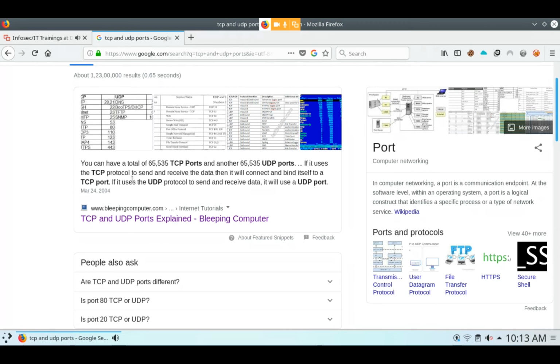After that, you have to remember port number 111, RPC, port number 135, port number 137. And after that, you have to remember port number 443, port number 445.